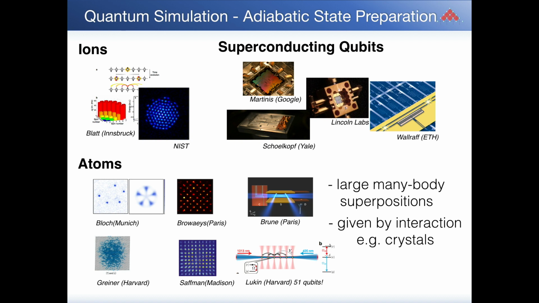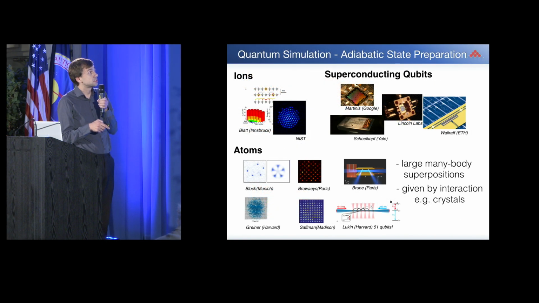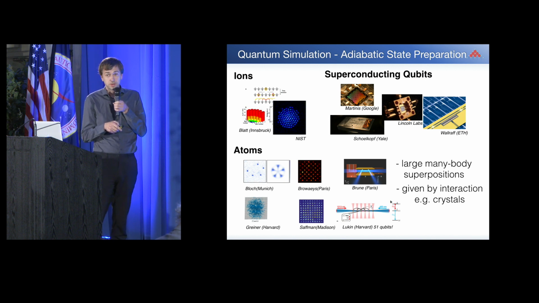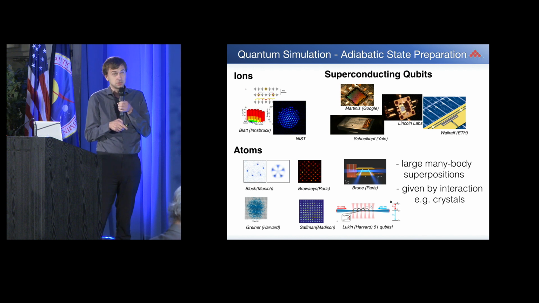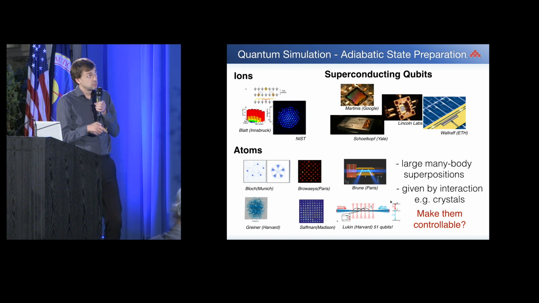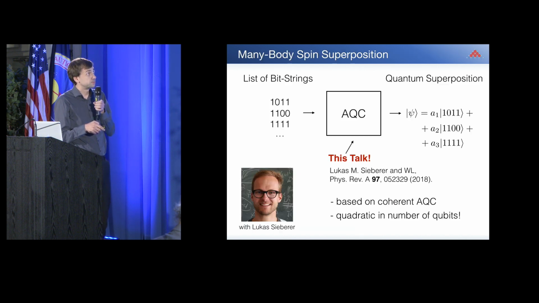Recent examples would be the 51 qubits at Harvard, but also different superpositions of several hundred atoms which have been created in these systems. However, they are not fully programmable, of course. They are given by the interactions, and what we get are superpositions of crystals. So is there a way to make them somehow controllable?